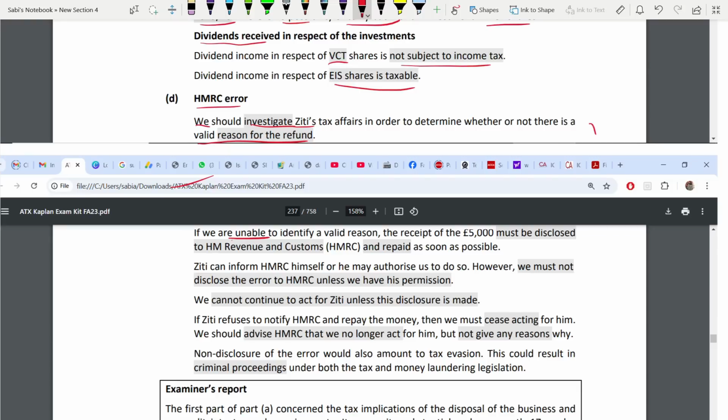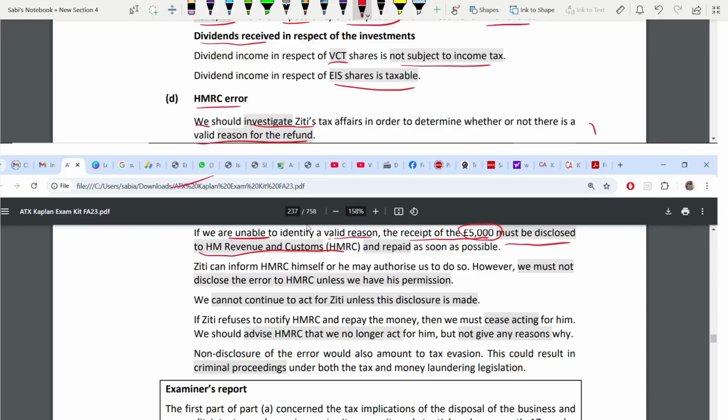look at the language they are using. If we are unable to identify the valid reason for the receipt of this 5,000, this is what you are referring to from the case study. You're not using general answers in ethics. You're using the receipt of 5,000, which you have taken from the case study. So the receipt of this 5,000, then you have to disclose to HMRC. You do not start by saying "I have to disclose this to HMRC because it's unethical if I don't", then "you have to pay, financial consequences are there". You don't have to write all this. Follow this order. You will get your full 5 marks with the professional skill marks for ethics.